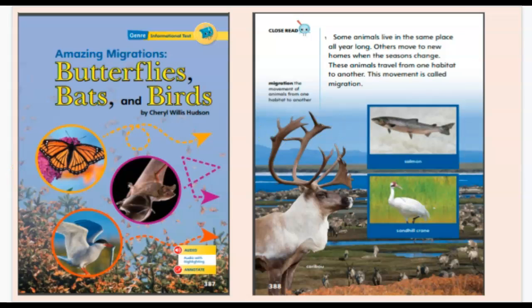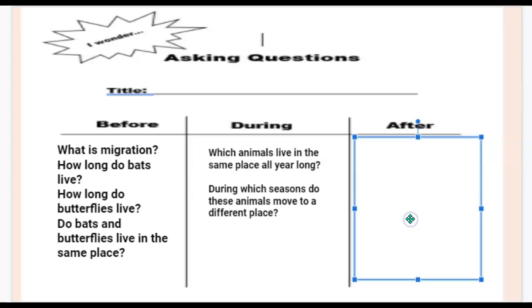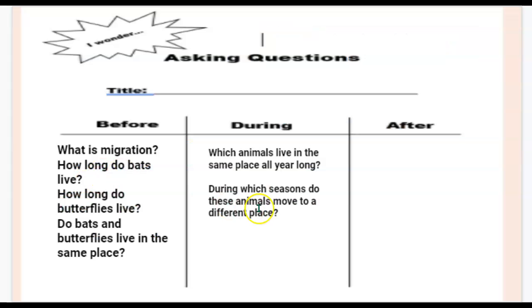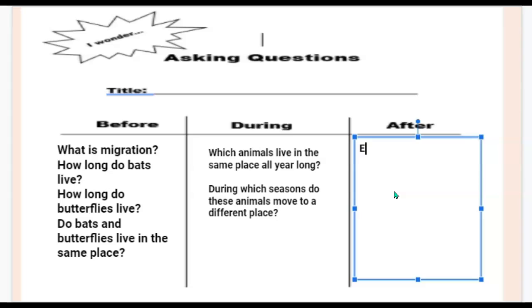Very interesting. Now, after: these are questions I still have after reading the text. So I'm going to think about what questions I still have after reading the text. Well, I have a question of which animals migrate?